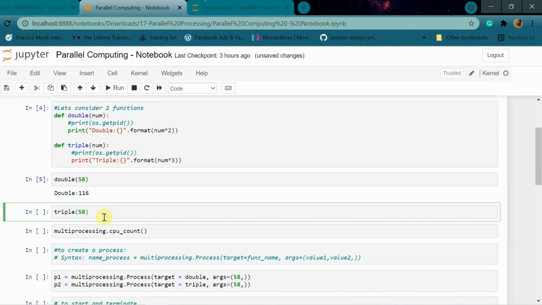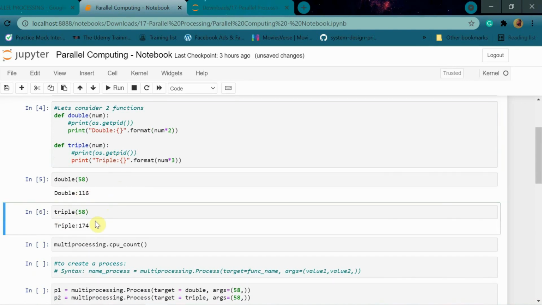And if we run this triple 58, we are getting 58 3 the 8 is a 24, and then 2 carry over, 5 3 is a 15 and 2 17. Yeah, 174 we are getting over here as triple, and double we are getting here as 116.